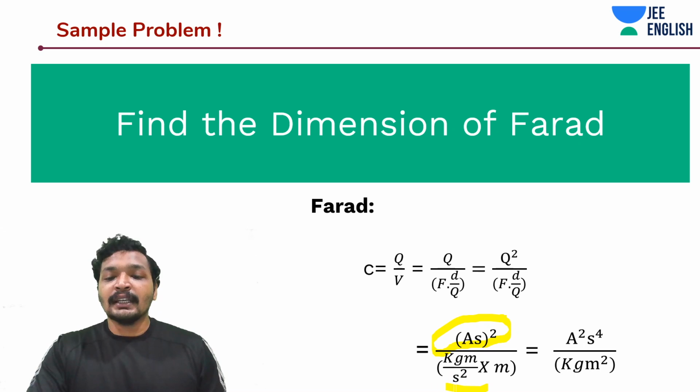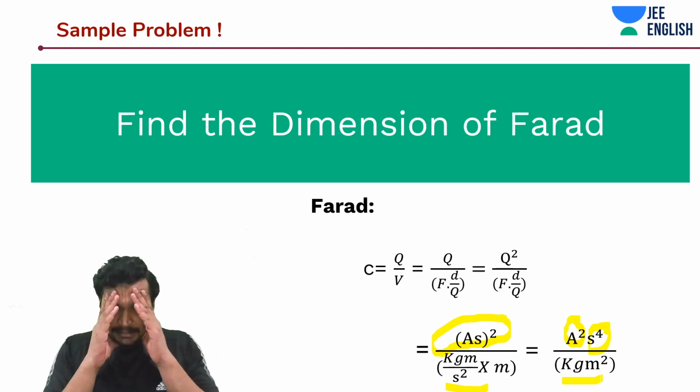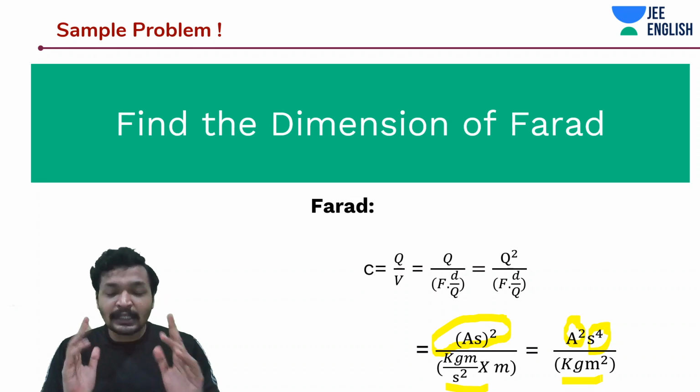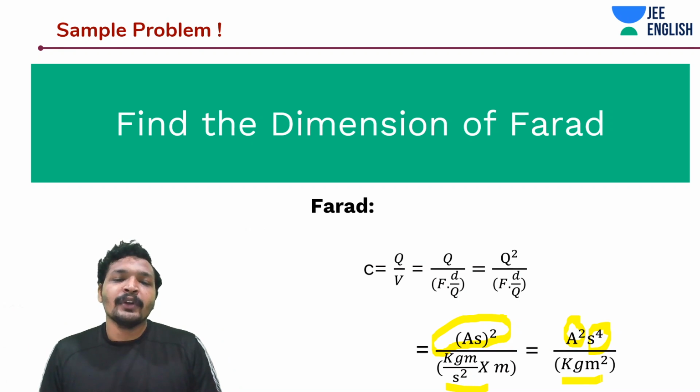I'm going to take this second square to the top, to the numerator. So that's going to become ampere square second to the power 4 by kg meter square. So you see this thing, guys. Calculating Farad was a little frustrating, too many things. What is the easiest way to do it?